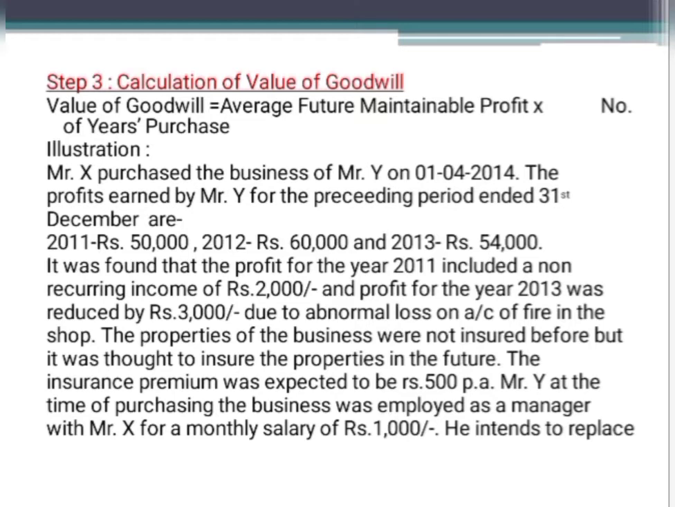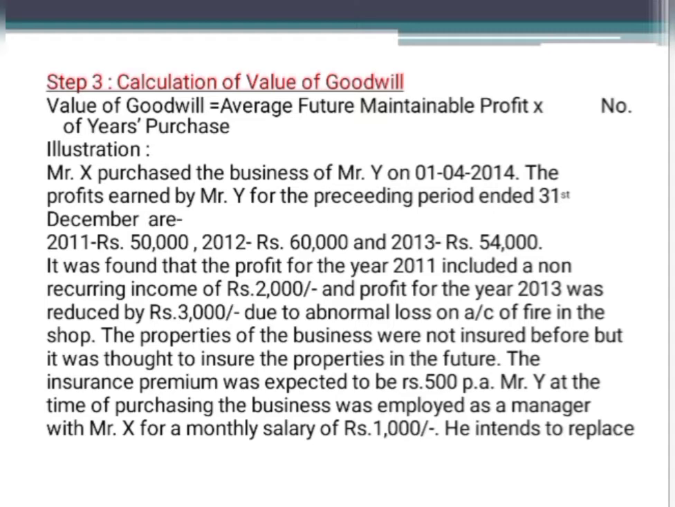Here I have given an example so that we can understand all these steps. Okay, Mr. X purchased the business of Mr. Y as on 1st April 2014. The profits earned by Mr. Y for the preceding years ended 31st December are: 2011, 50,000; 2012, 60,000; 2013, 54,000. It was found that the profit for the year 2011 included a non-recurring income of 2,000, and the profit for the year 2013 was reduced by 3,000 due to abnormal loss on account of fire in the shop.